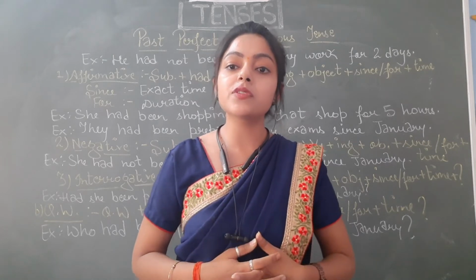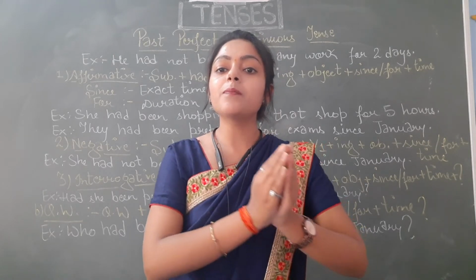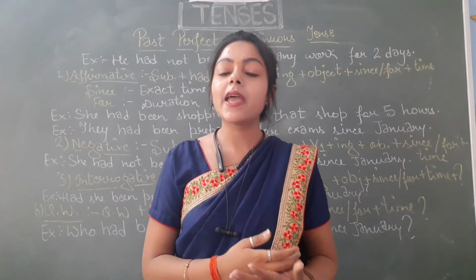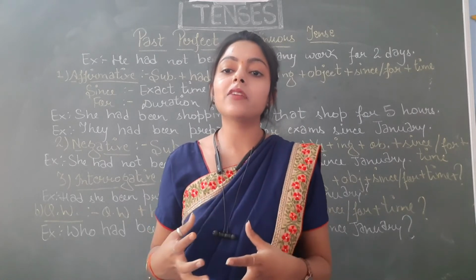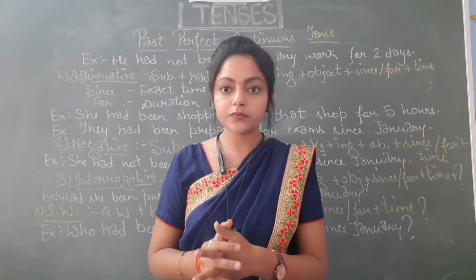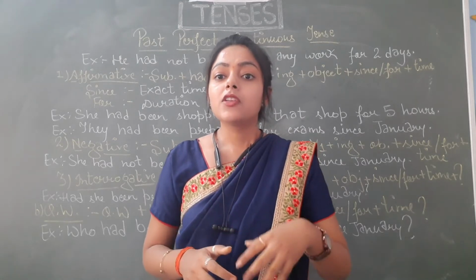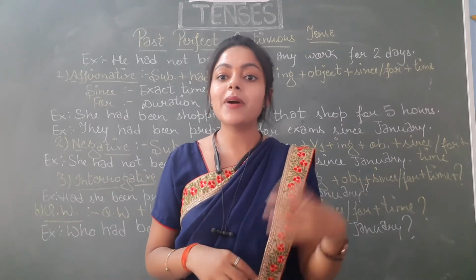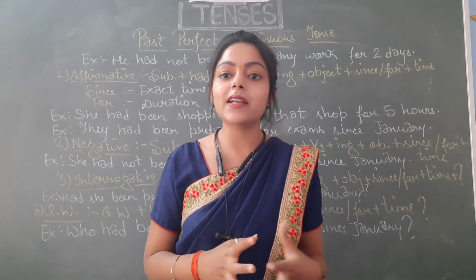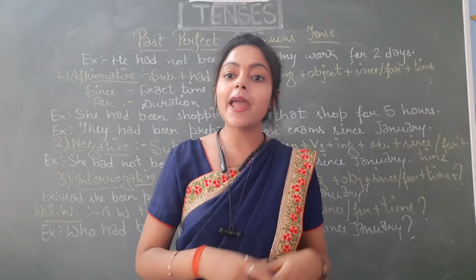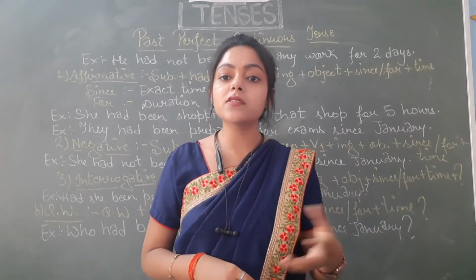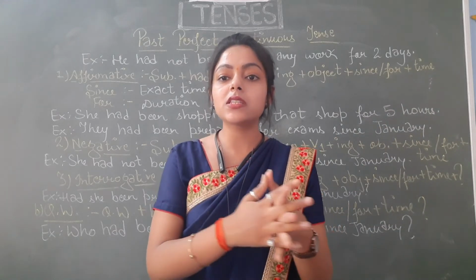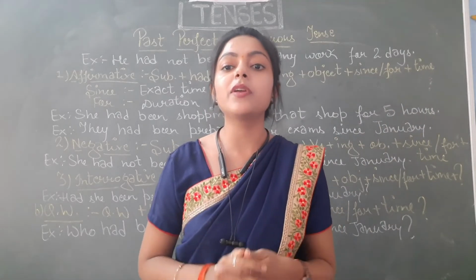And where do we have to use it? When a certain time is given, when exact time is given, then we will be using since, and when there is duration given, then we will be using for. For example, January, that is an exact time. Monday, that is exact time. For that we will be using since, and for 2 days, 4 months, 3 years, this is the duration, and for duration we will be using for.